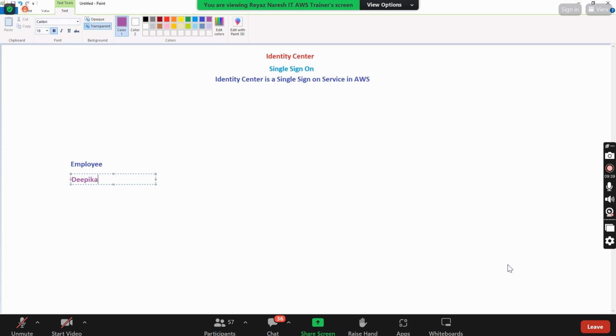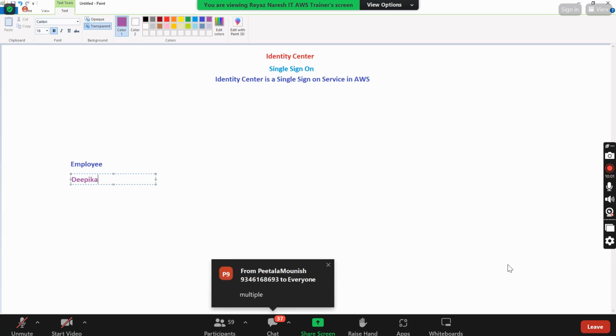Now in the company, listen to this carefully. Let's say we are all working in the same company. Deepika is also working in my same company. Now in a company, do we have only one root account or multiple root accounts? We might be having multiple root accounts. That can be based on department or based on environment. It purely depends upon the requirement.